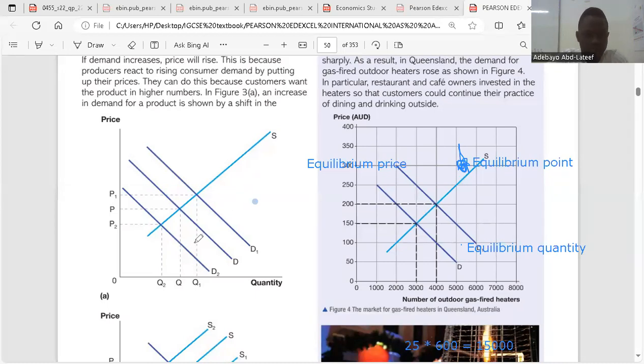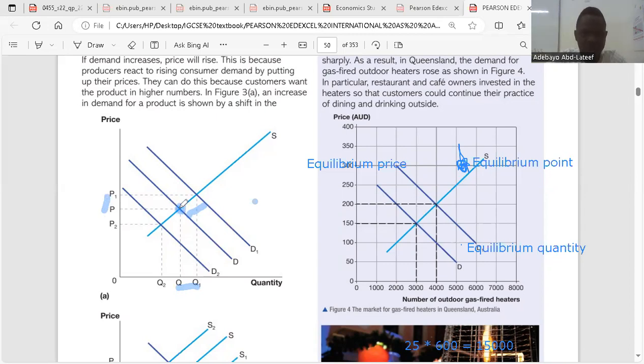Here there's an increase in the quantity demanded of a product from Q to Q1, which means the demand curve will shift outward from D to D1. At this point, firms will have to respond in the market by increasing their price from P to P1. So the initial equilibrium is at this point.